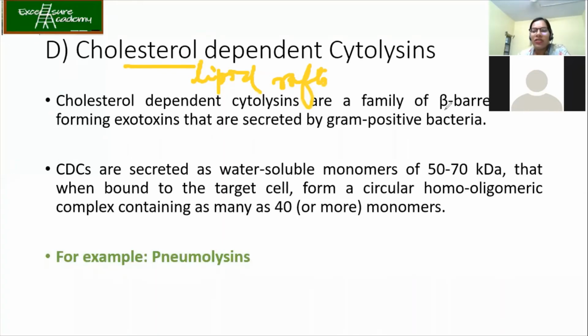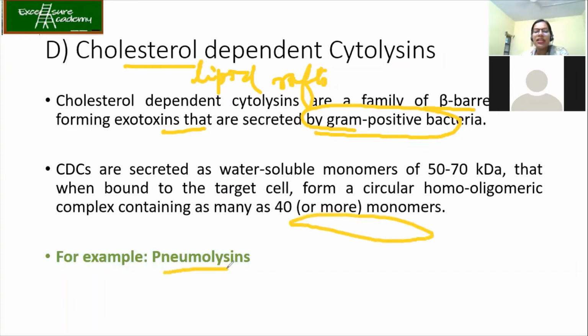Here also they form beta barrel forming exotoxins, and they are secreted by gram-positive bacteria. Please remember, gram-positive bacteria only. They are secreted as water-soluble monomers, and when they bind to the target cell, they form a circular homo-oligomeric complex containing as many as 40 or more monomers.